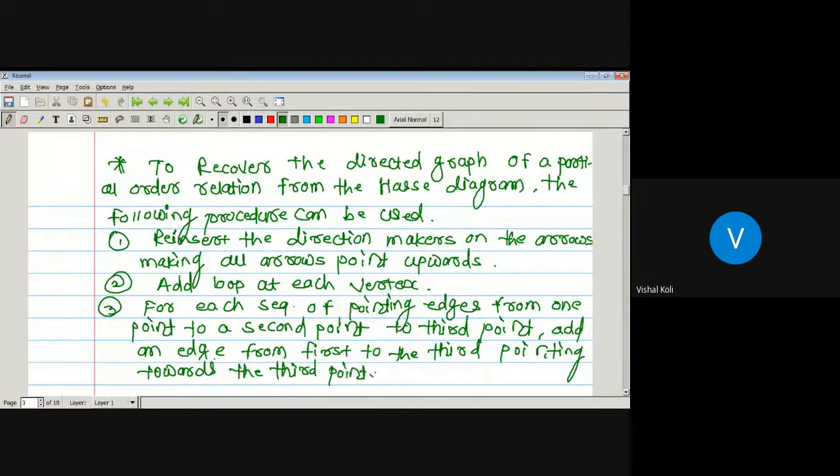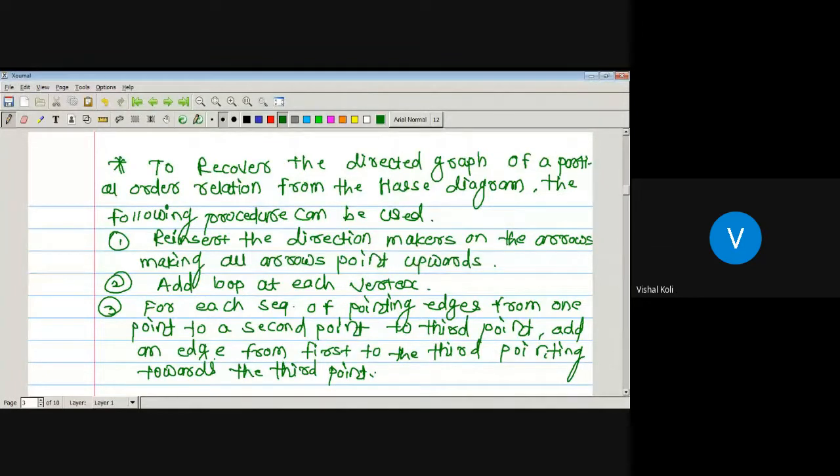Okay, so how to recover our directed graph from a given Hasse diagram? In the first step, we have to reinsert the direction markers which are pointing upwards. In the second step, we have to add a loop at each vertex of the given Hasse diagram.